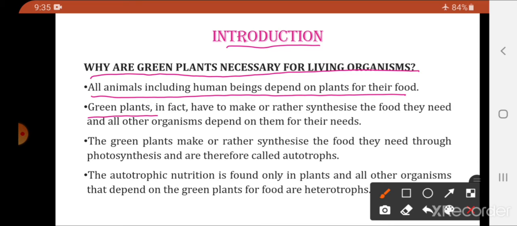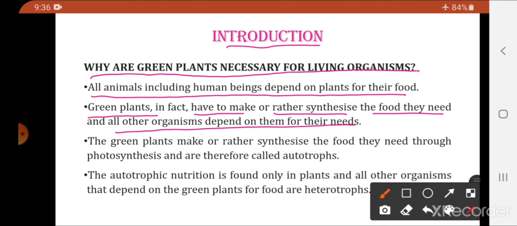Green plants in fact have to make or rather synthesize the food they need, and all other organisms depend on them for their needs. So what do green plants do? They synthesize the food for themselves as well as the other organisms also depend on them for their needs.